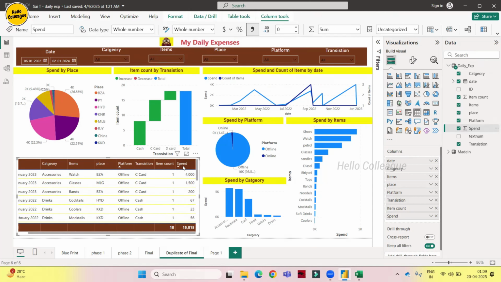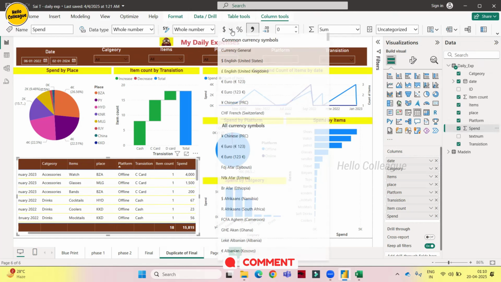Also, see, this is spend. So we have to follow something called adding a symbol. As we are in India, we can say that this is 4,000 rupees. But let's imagine we have built a report for two, three different countries or two, three different currencies. Then we must mention it. So as we are in rupees, we will add the rupee symbol.